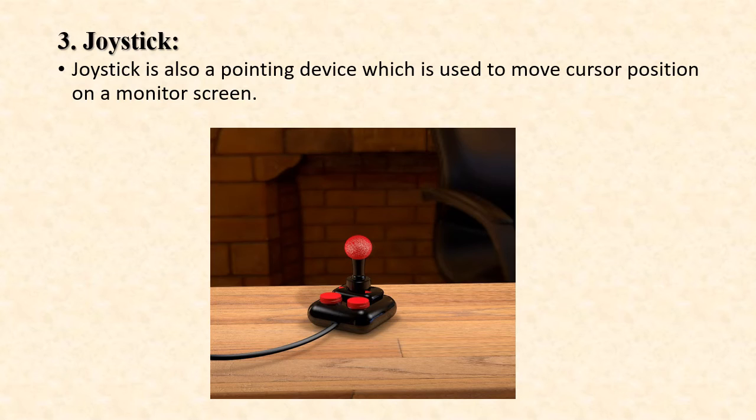Next, third, is the joystick. Joystick is also a pointing device which is used to move the cursor position on a monitor screen. Joystick is a stick having a spherical ball at both its lower and upper end. The lower ball moves in a socket. The joystick can be moved in all four directions. So here the image is of a joystick. The main function of a joystick is playing computer games.